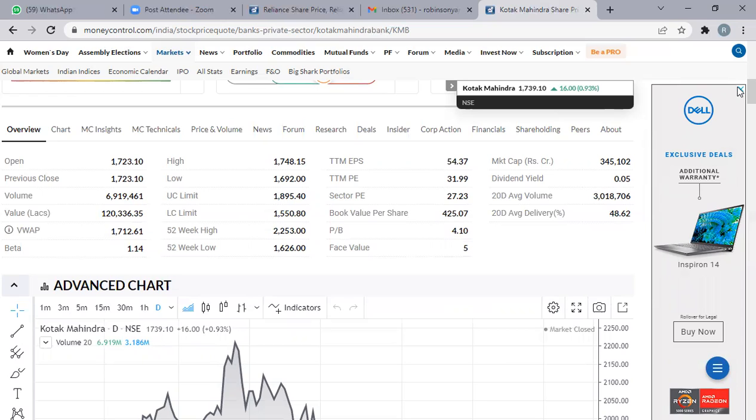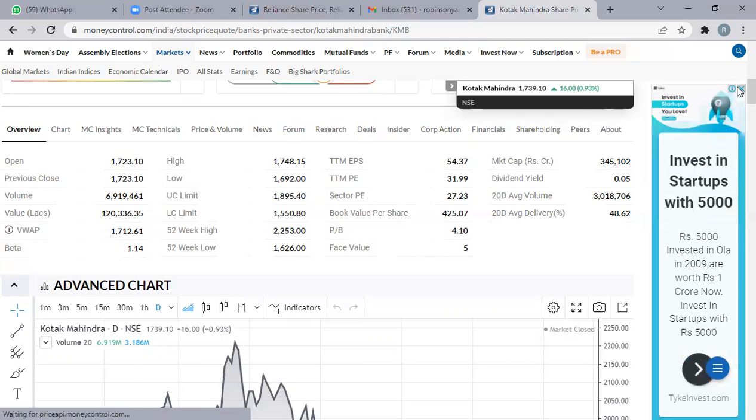During COVID time, Buffett said, I am not finding any company whose P by E ratio is less than 20. So I am not going to invest. Instead, I am going to sit quiet. So always P by E ratio, market capitalization, promoter shareholding are very important. P by B ratio is okay just for our understanding. More than P by B, P by E ratio is very important.